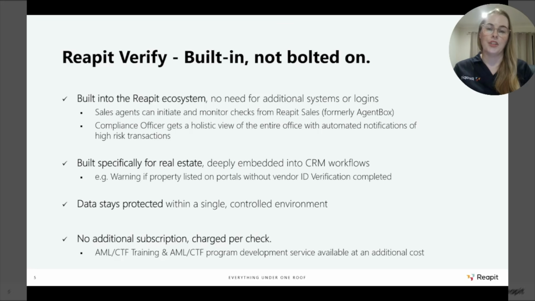Finally, from a pricing perspective, we're very pleased to let you know that Reapit Verify does not have any additional subscription cost. So it's the one system, the one ecosystem, the one login, and just the one subscription. The Reapit Verify cost is just simply per check. So you pay for what you use for each KYC check and for each KYB check, or know your customer and know your business checks. We'll give you some more information in just a moment about that pricing.